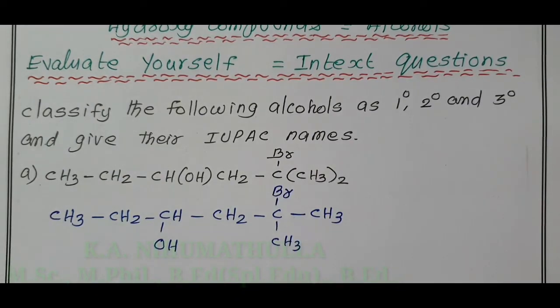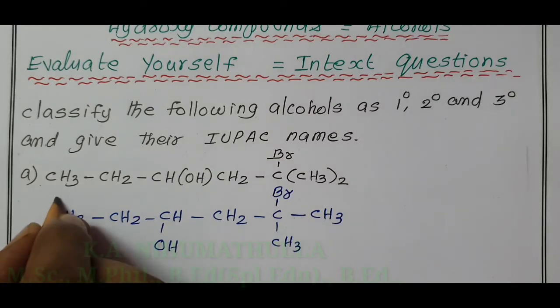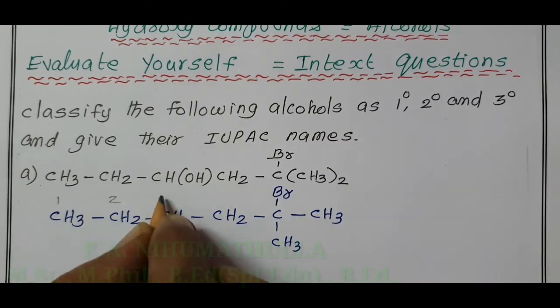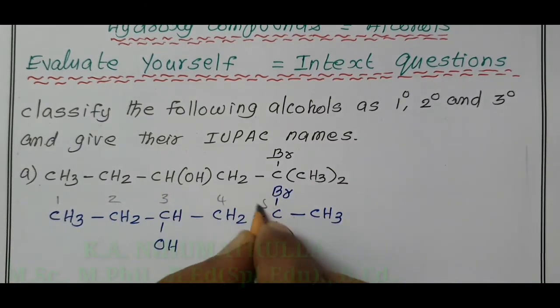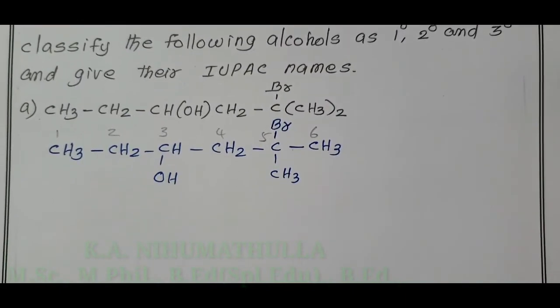Our functional groups are OH and Br, but here OH should get the lowest number. Therefore, the numbering of the main chain starts from left to right: 1, 2, 3, 4, 5, 6. There are 6 carbon atoms.